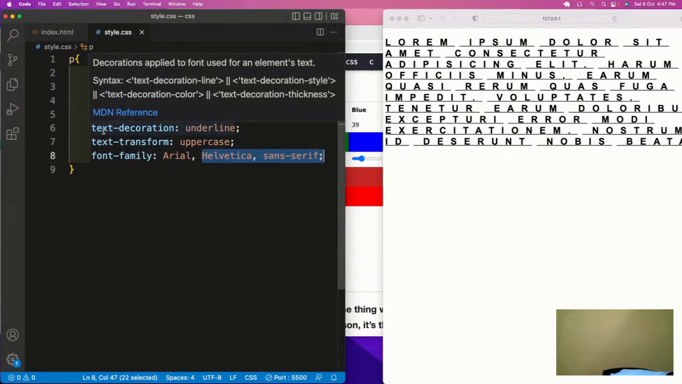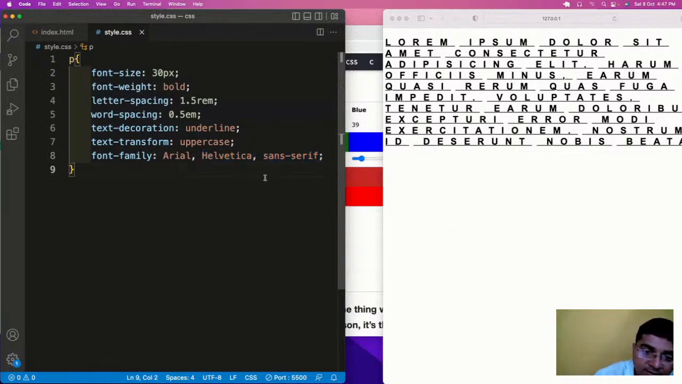Now what are these secondary and fallback fonts? If you see here, I am using the Safari browser, and let us suppose that it does not support Arial, so it will pick up the next available font, which is the Helvetica font, which I have given. Now let us suppose that Microsoft Edge does not support Arial and Helvetica, so it will pick up the third font which we have given as a secondary font, which is sans-serif.